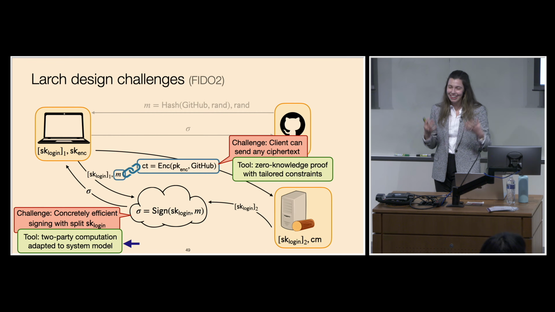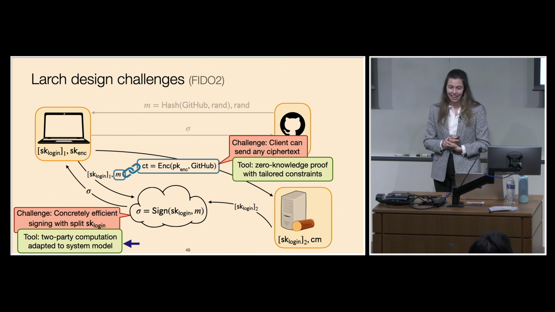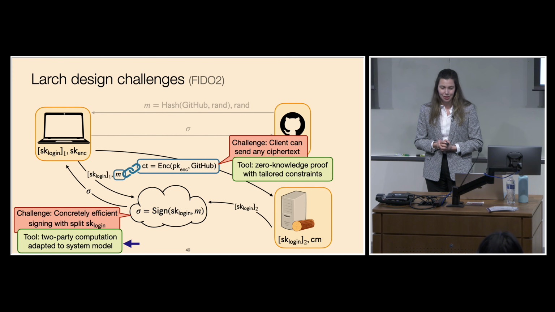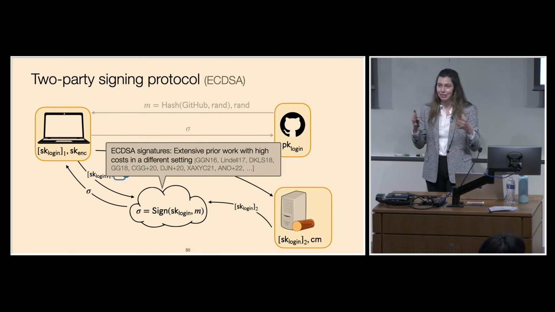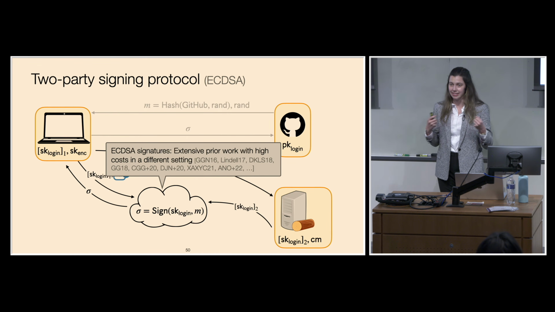OK, so now I've talked to you about how we can deal with this problem, where the client can send any arbitrary ciphertext to the log server, by using a zero-knowledge proof with tailored constraints. And so I want to transition to talking about how we can do the signing in a way that's concretely efficient when the secret key is split between two parties. For backwards compatibility reasons, we're tied to particular signature schemes. One of the schemes that these web servers are required to support is ECDSA.